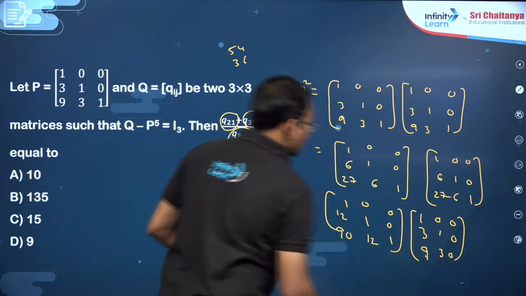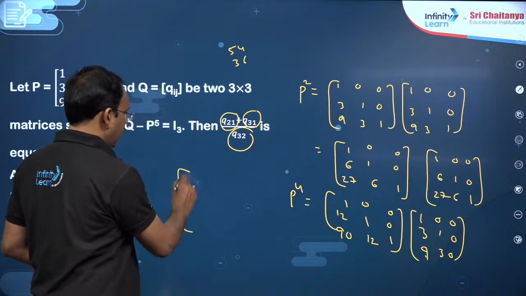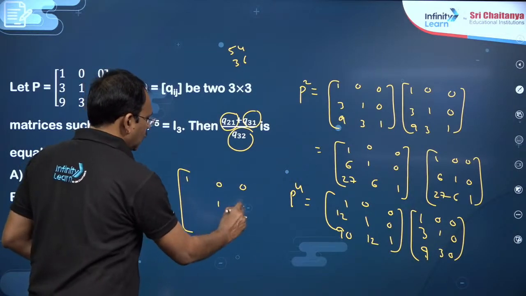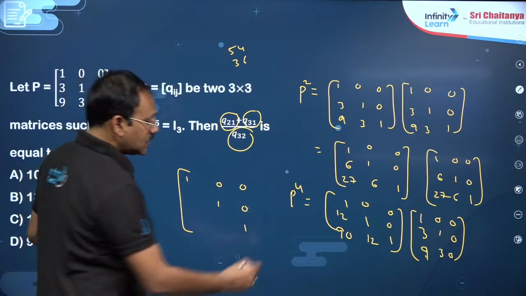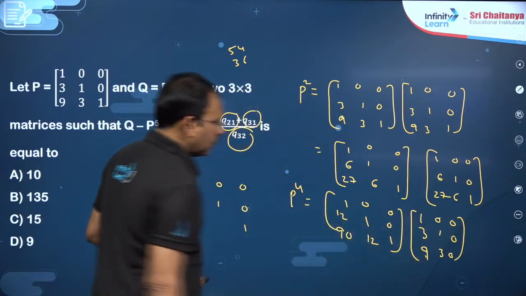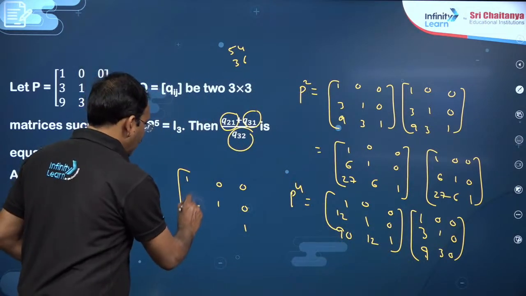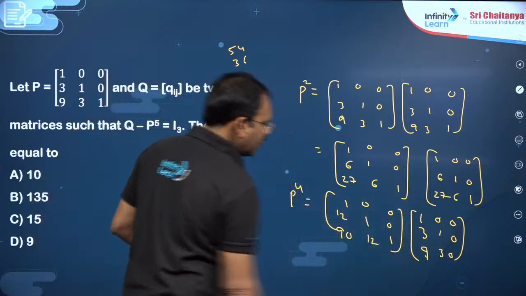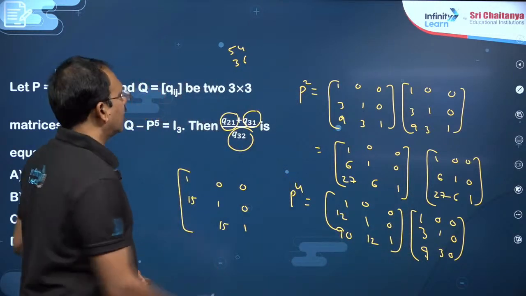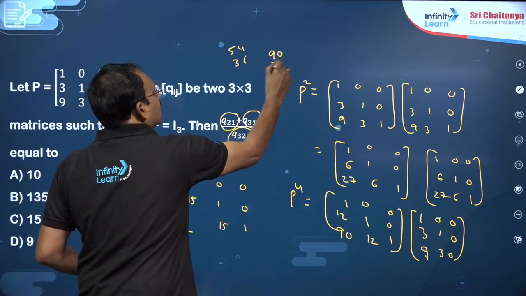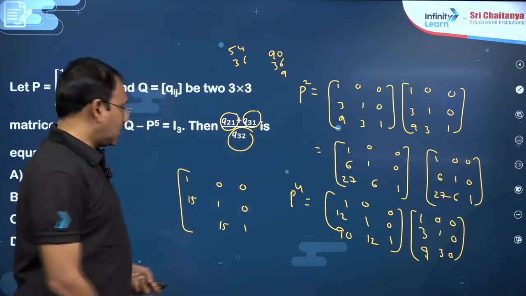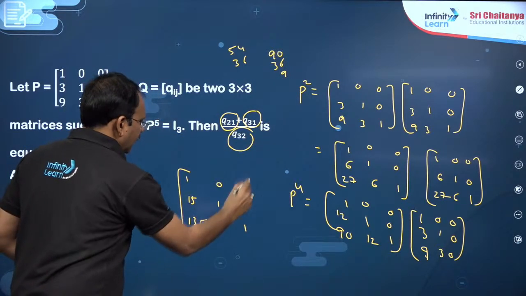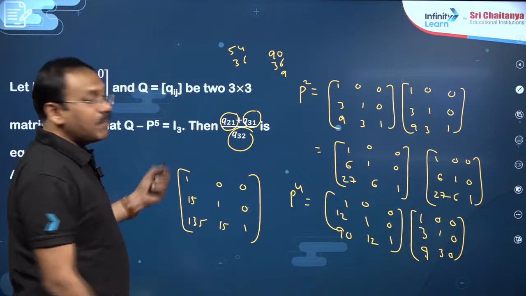You just multiply, dear students, you will get here P power 5. This element, first row first column, 12 plus 3, 15 here, here also 15. So next, this element 90 plus 36 plus 9, 135, 135 here. This is nothing but P power 5.